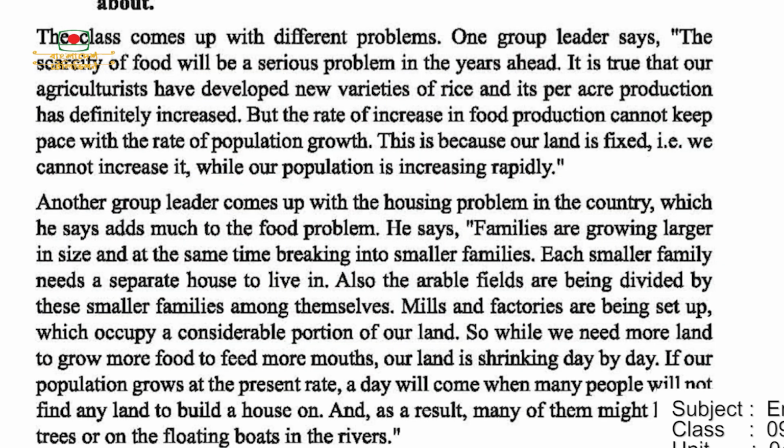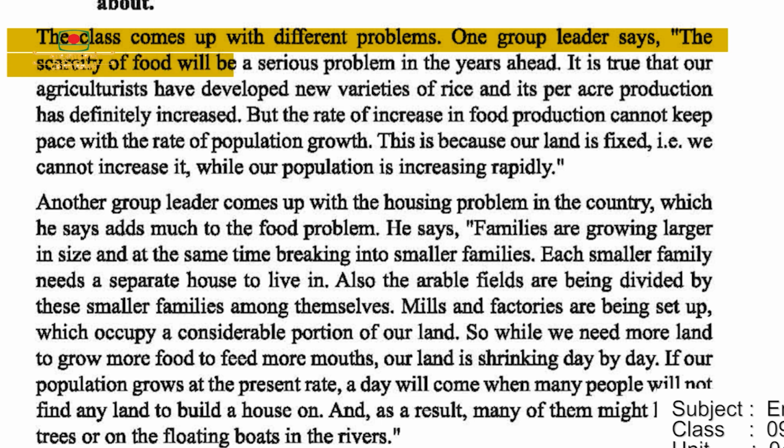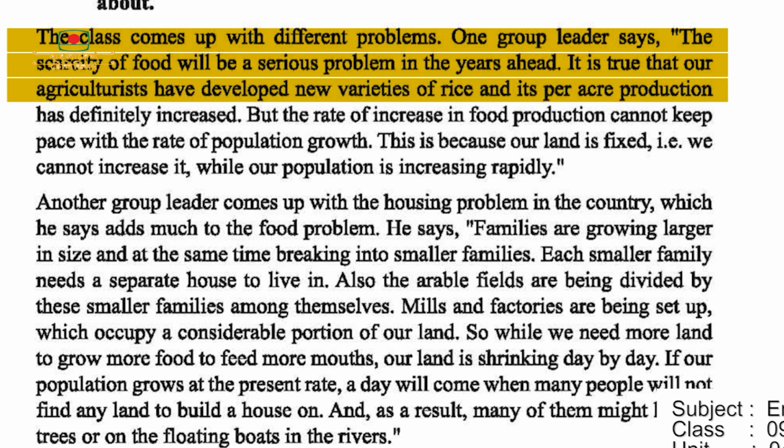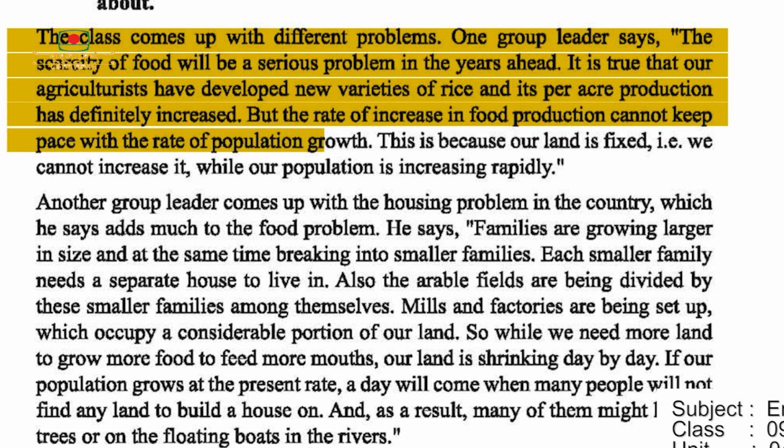Okay? Lesson 3, our food and shelter. From your book, it's page number 48. C number passage. The class comes up with different problems. One group leader says the scarcity of food will be a serious problem in the years ahead. It is true that our agriculturists have developed new varieties of rice and its per acre production has definitely increased. But the rate of increase in food production cannot keep pace with the rate of population growth.